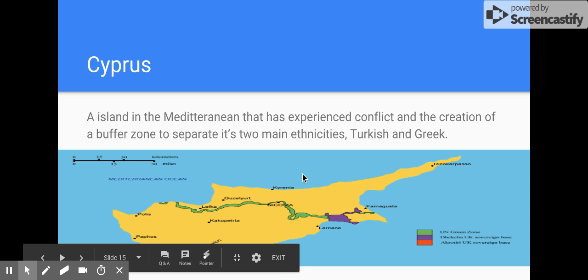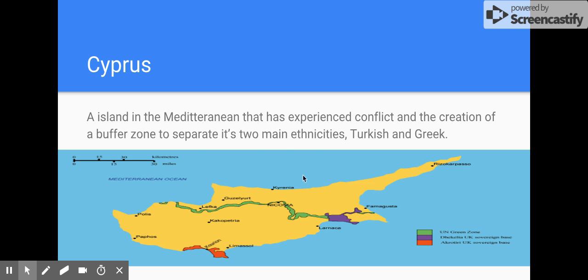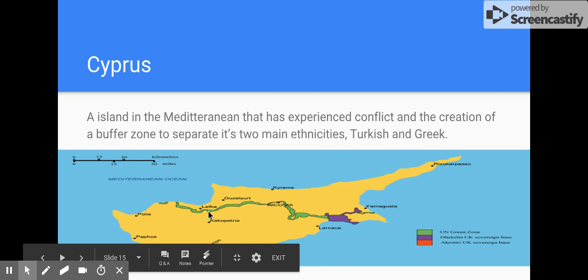Cyprus. Because Cyprus has two main ethnicities that have gone to war in the past, there's been a civil war. That would be an example of a centrifugal force. Those two ethnicities, Turkish and Greek, fighting against one another, that has led to the creation of this buffer zone that separates the two.